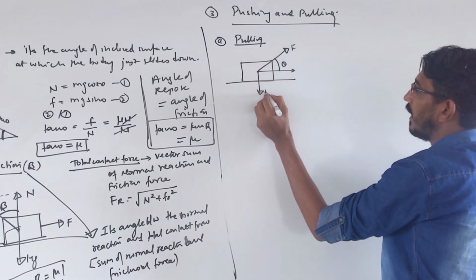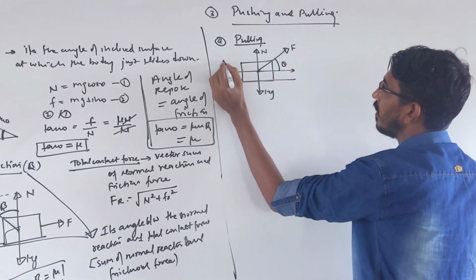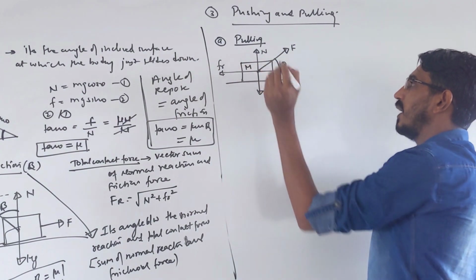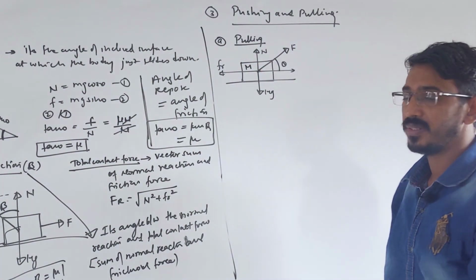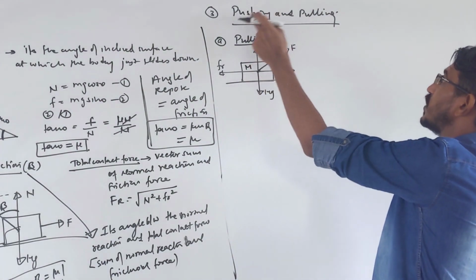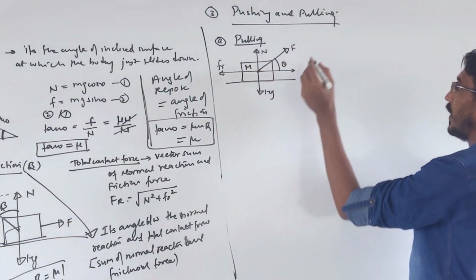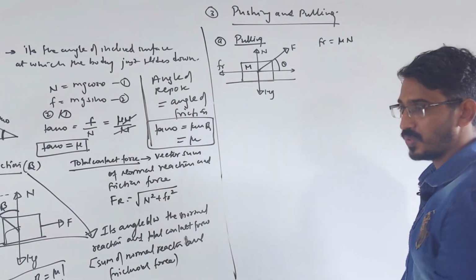So what other forces are acting? mg downward, normal reaction upward, and the friction force acts in the opposite direction, because the body is moving in that direction. The mass of this body is m. We are interested in knowing whether pushing or pulling is easier. That depends on how much frictional force is acting. In which case is the friction force less? That case will be easier. Let's find out. The frictional force formula is mu into N. That's the main formula.